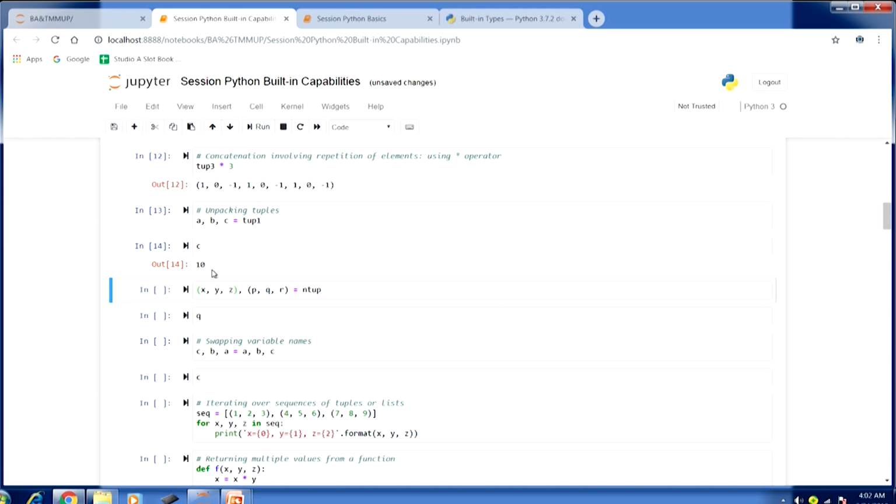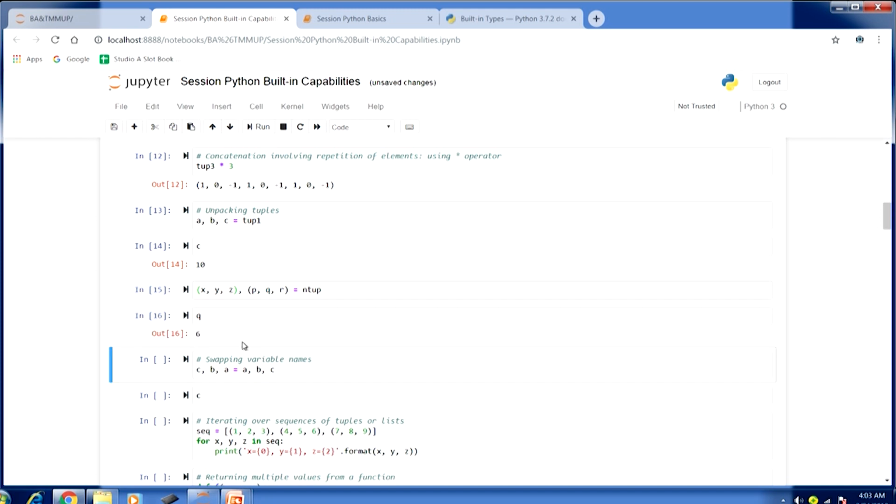Similarly, for a nested tuple we can also do the same thing. So, here is another example, x y z p q r, and the nested tuple we had earlier created. So, if I run this and look at the value of q here, you can see 6. So, even for the nested tuple this unpacking works quite well. This can help us in certain scenarios where, if we want to assign certain values, we can easily go through that.